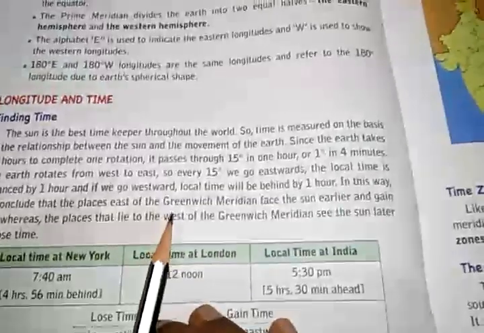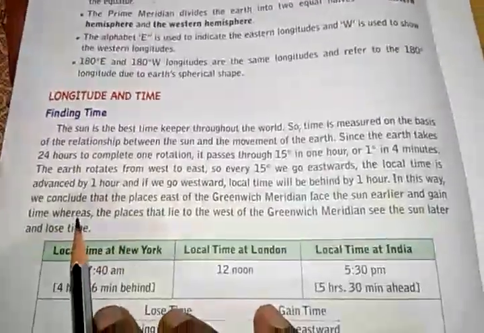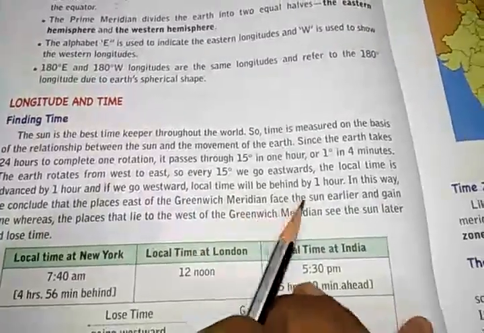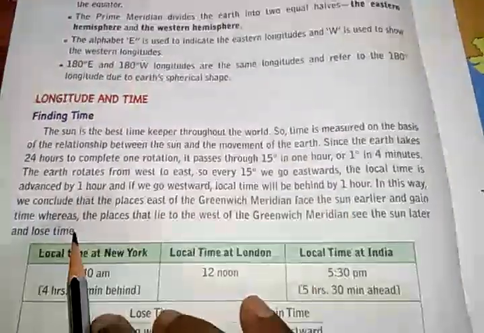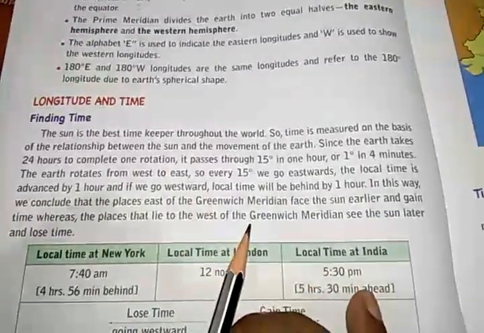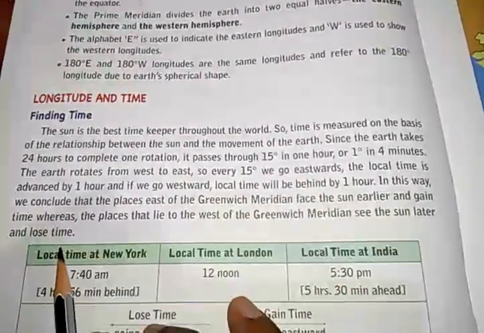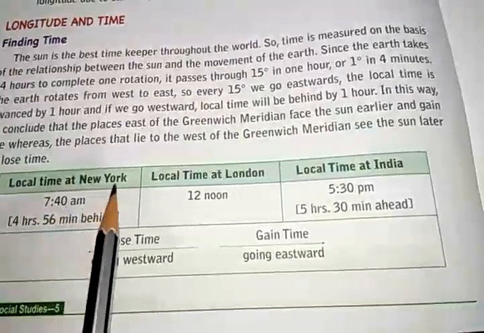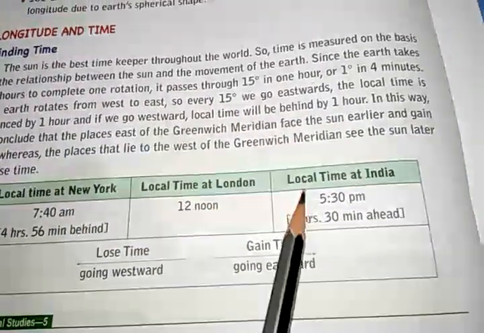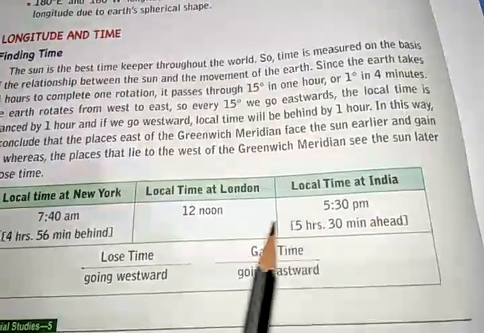Then in this way we conclude that the places east of the Greenwich meridian face the sun earlier and gain time, whereas the places that lie to the west of the Greenwich meridian see the sun later and lose time. So over here one table is given: local time at New York 7:40 a.m., local time at London 12 noon, local time at India this much.